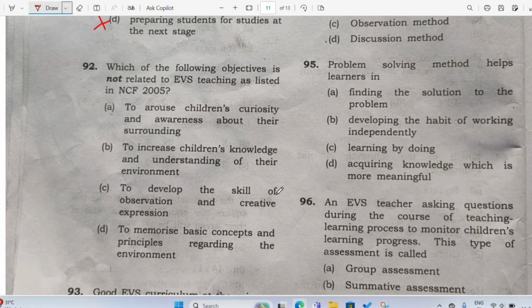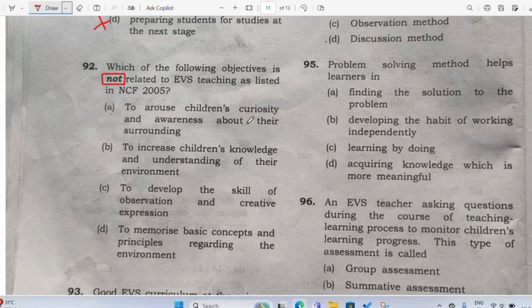So 92, what does 92 say? Which of the following objectives is not related to EVS teaching as listed in NCF 2005? See, what word do you see here? Not, which means you have to straighten up your ears and be very careful when you hear the word not. So here you have to choose the wrong answer.